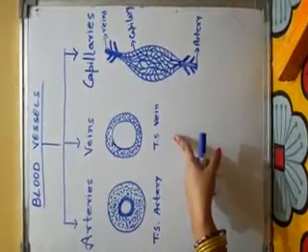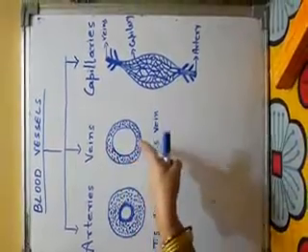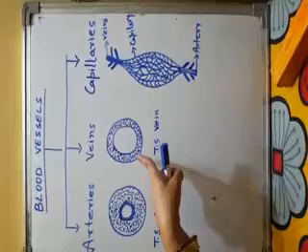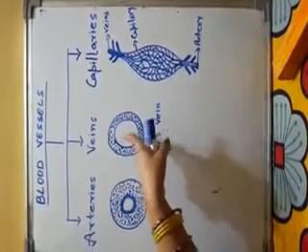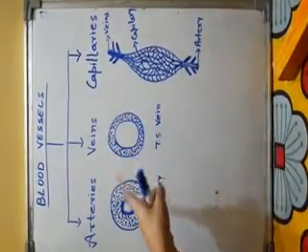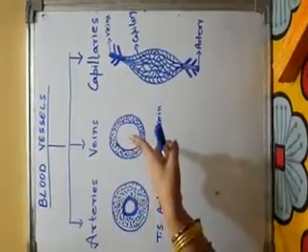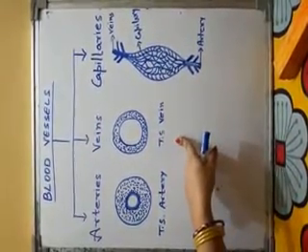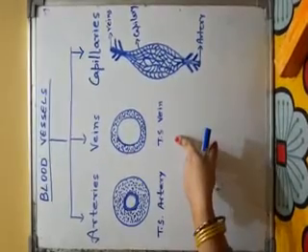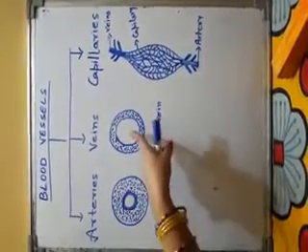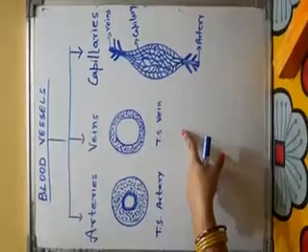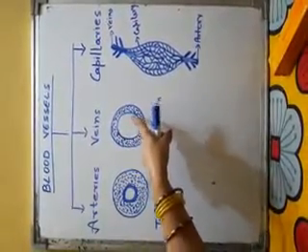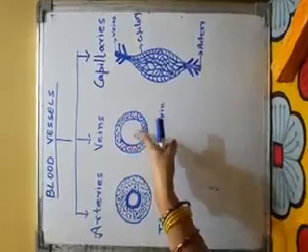The wall of vein is less thick. It has wide lumen. You can see the difference in the lumens of arteries and veins. Blood flows smoothly without any jerk and slowly inside the veins. To prevent backflow of blood, the inner wall of veins has valves which prevent the backflow of the blood.